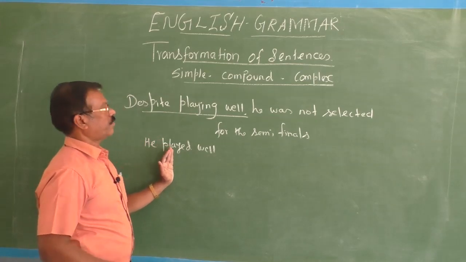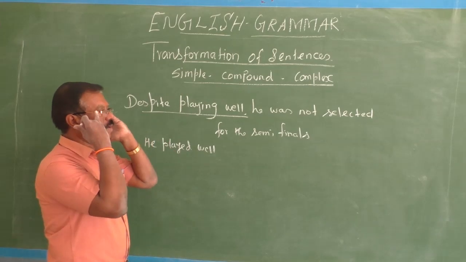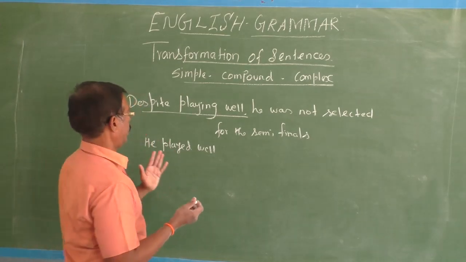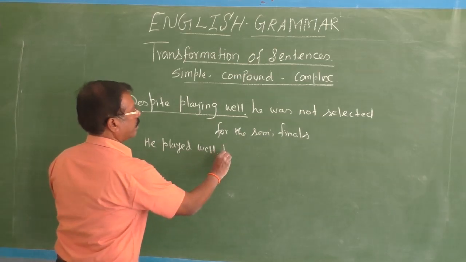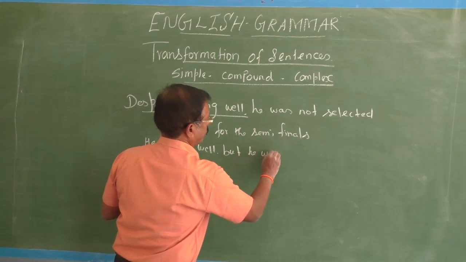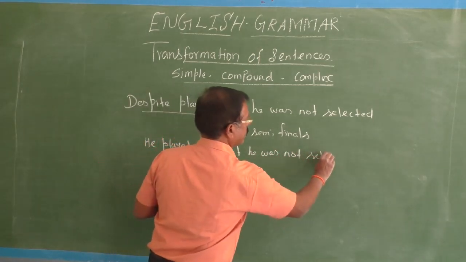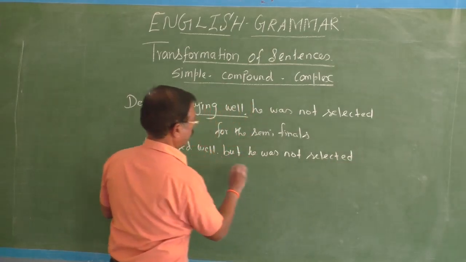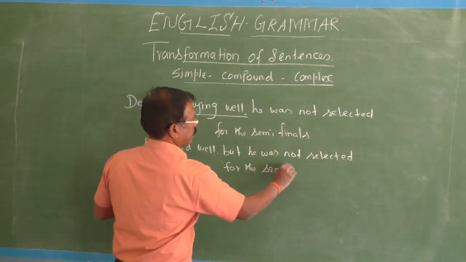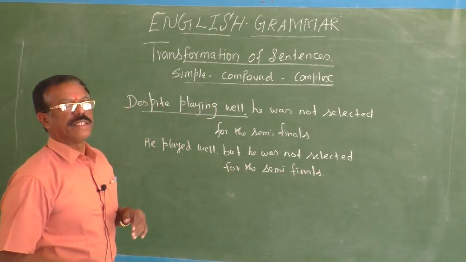It is in the past form because the verb in the corresponding sentence is also in the past form. Okay. He played well, but he was not selected for the semi-final. Okay. You got the compound sentence.